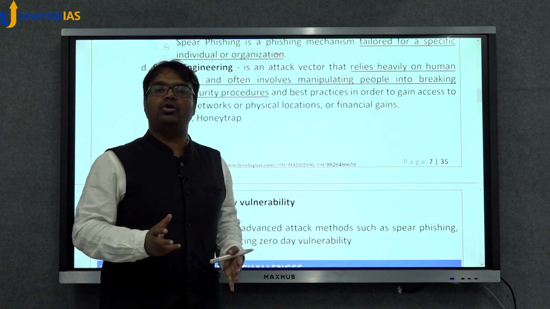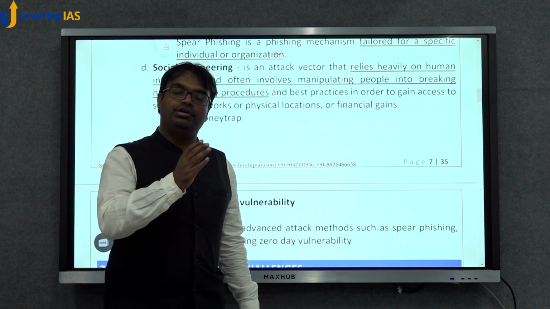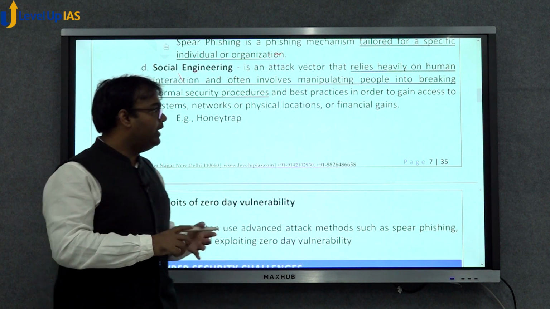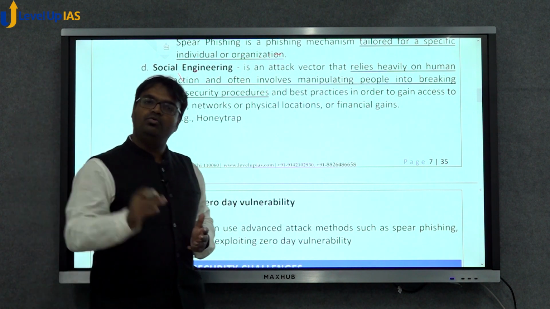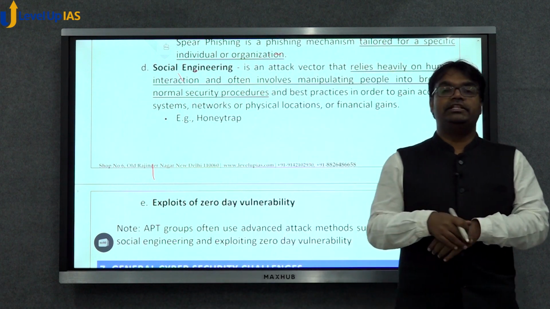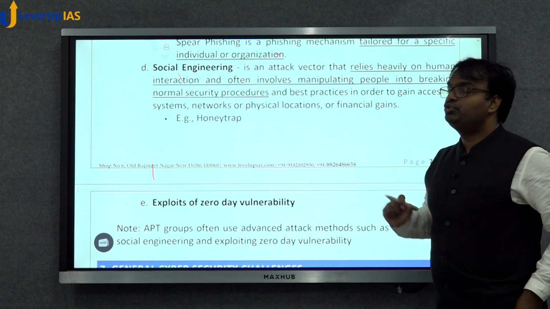But when I try to install that app, my computer says that I have to reduce some of the security features of my computer. So I broke normal security procedures and installed that app, which is going to steal the information that I have. That is social engineering.